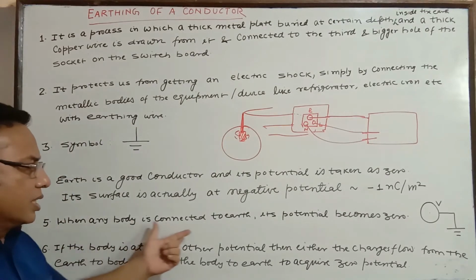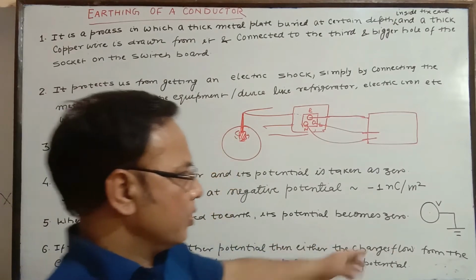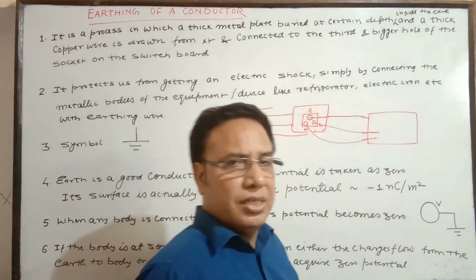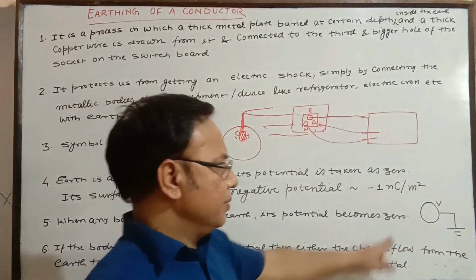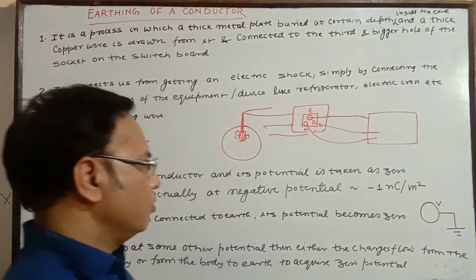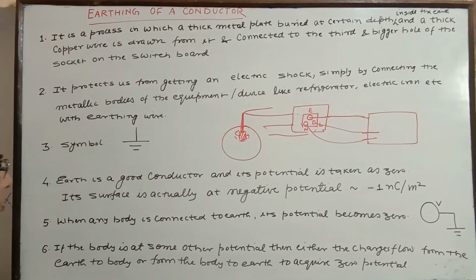When any body is connected to earth, its potential becomes zero. A body is given to you, you are connecting it, and it is coming to zero potential. This data, -1 nanocoulomb per meter square, is of no need. It is standard data noted from somewhere, the practically measured one.